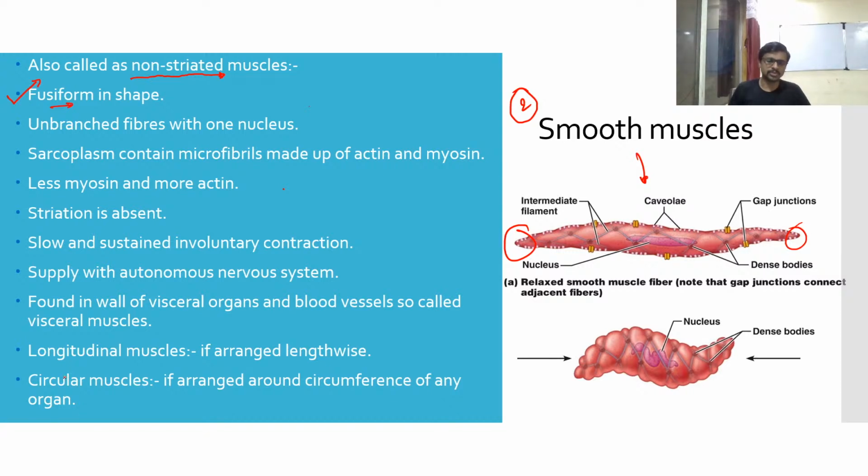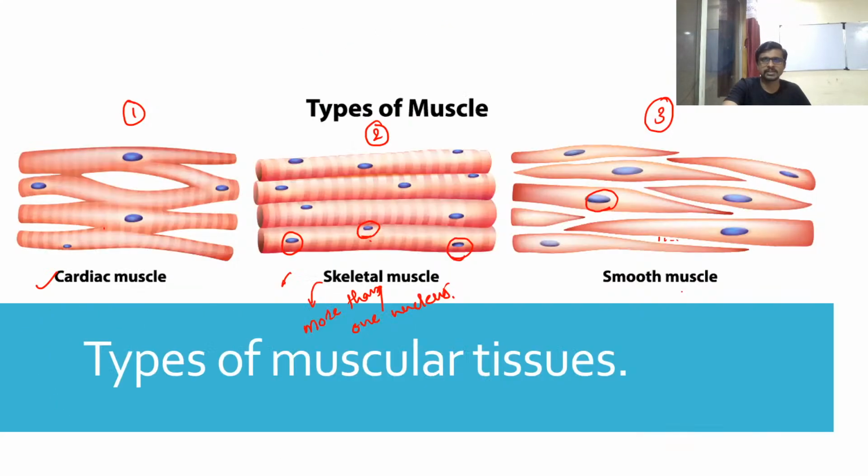This is a unique form of your smooth muscle. Please keep in mind that they are unbranched with one nucleus. So there is only a single nucleus inside your smooth muscle, and they are unbranched. We can see here there is no branch, and in the first diagram also. The third type does not show any branch, but these muscles are attached to each other, and they show a branch-like structure.